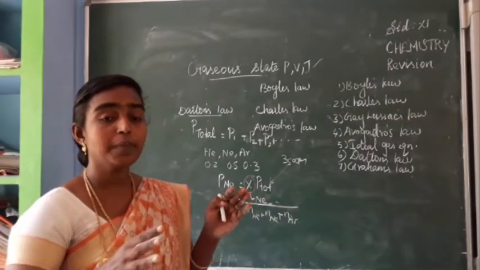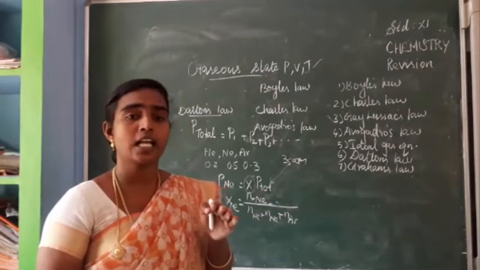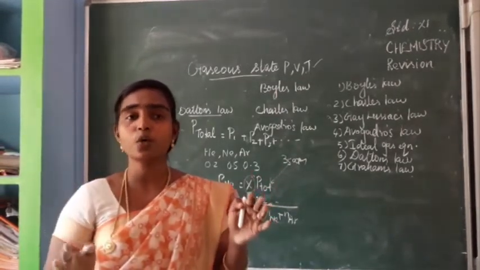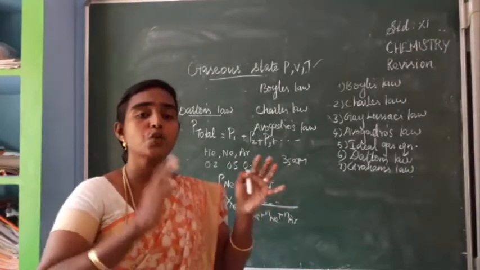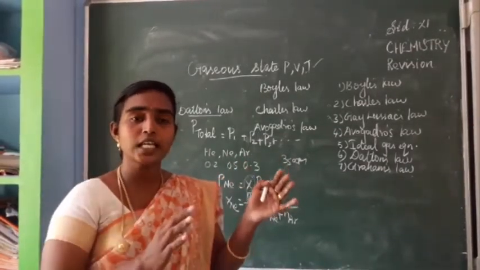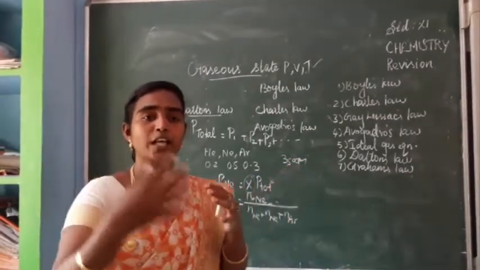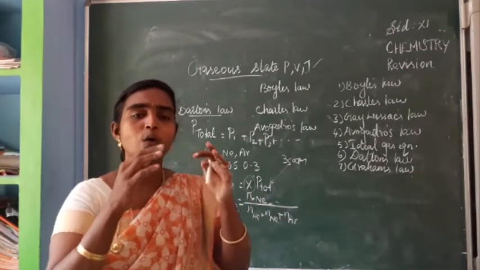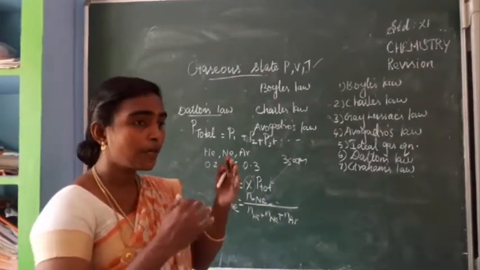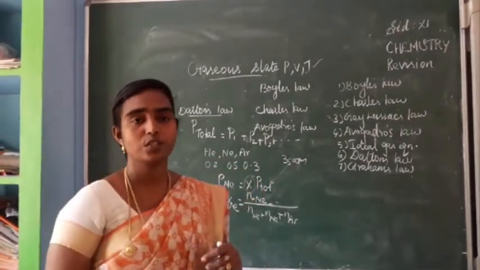The same thing may come as a question: they can ask the difference between diffusion and effusion. Okay. So what is diffusion? The movement of gaseous molecules from higher concentration to lower concentration is called diffusion. What is effusion? The movement of gaseous molecules from higher concentration to vacuum through a small pinhole is called effusion. So depending upon these two definitions, afterwards comes Graham's law of diffusion.